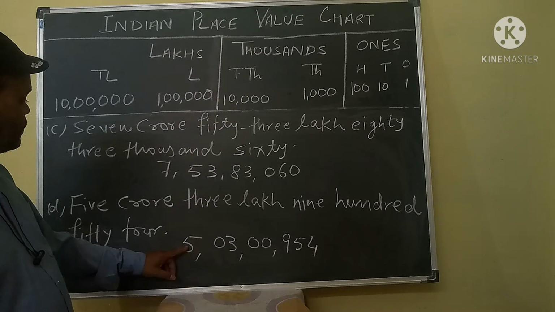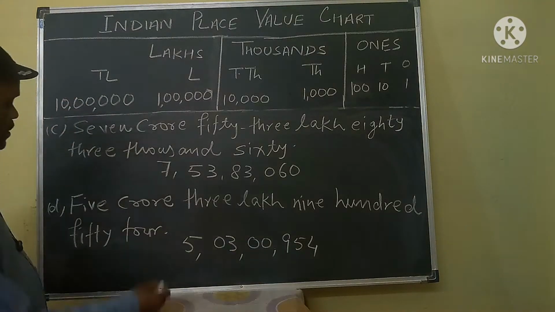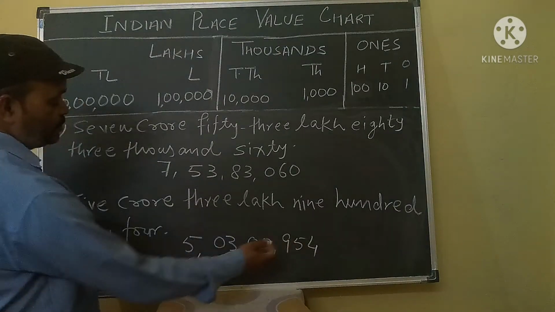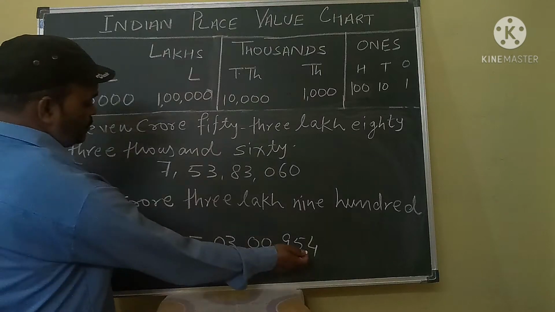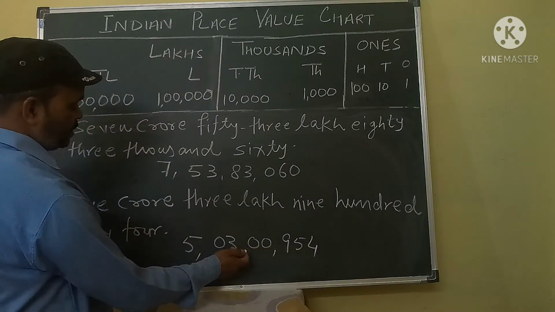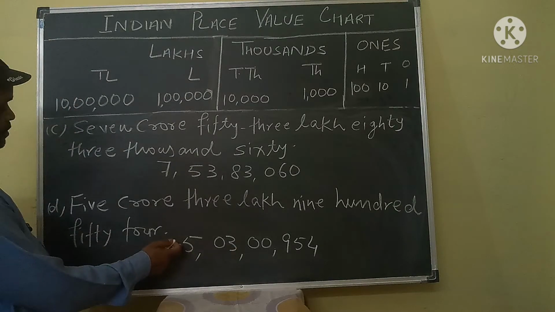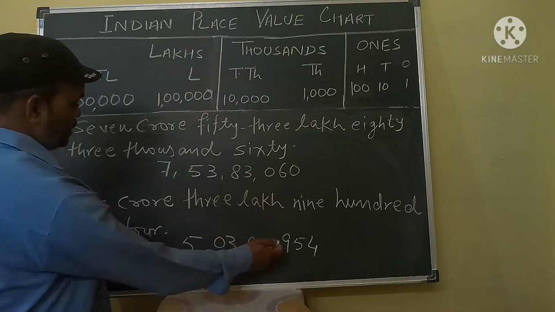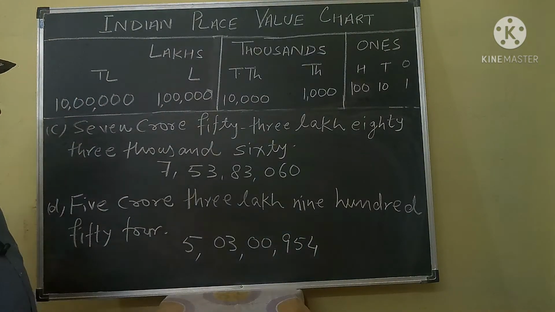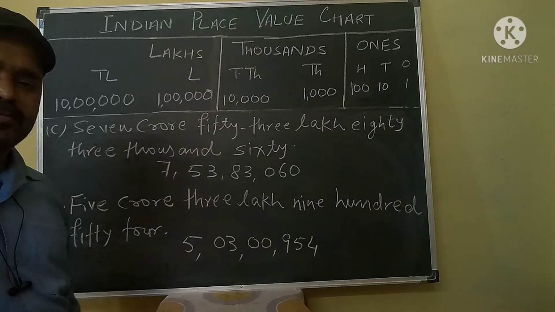5 crores 3 lakh 954. As you are looking, ones, tens, 100, 1000, 10,000, lakh, 10 lakh, crores. So 5 crores 3 lakh 954. This is the required answer for your required question. Okay.